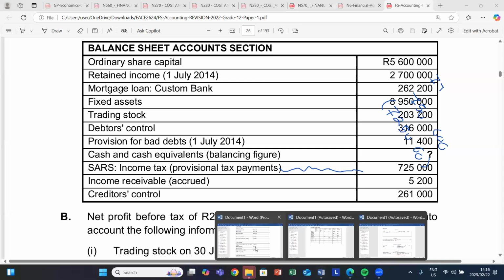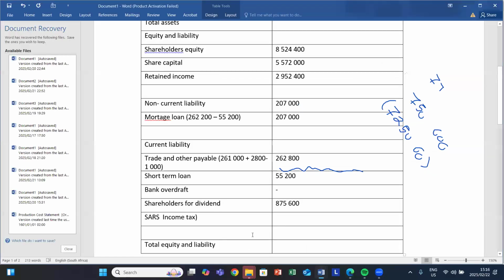So for income tax, we're owing how much? 750. But then instead of you paying 750, how much did you make? You made 725 as your payment, meaning you are still owing SARS. You are still owing SARS how much? The difference between the two amounts, which amounts to 25,000.